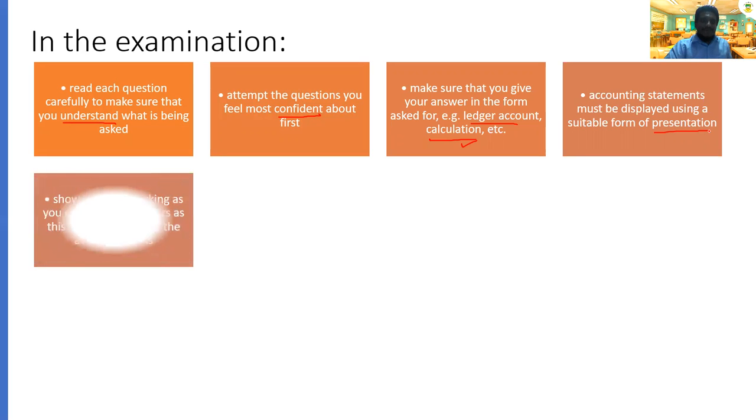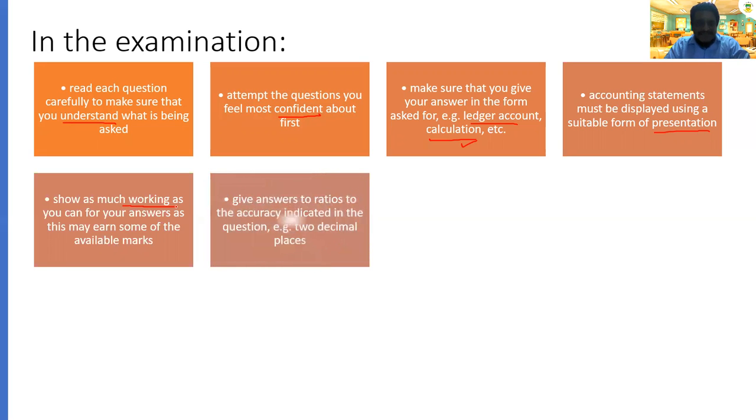Remember that. Another thing is you need to show all the working. As much working as you can show, you show the working. Even though it's outside the table, within the exam paper, outside the format, you can still show the working, but the working must be shown. For the income statement and statement of financial position, the working must be shown beside the name of the item. You put it in a bracket and write the working. You must show the working.